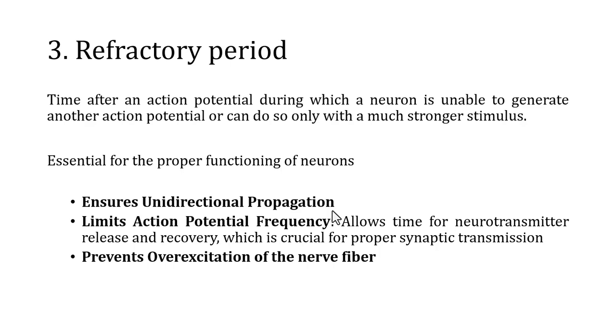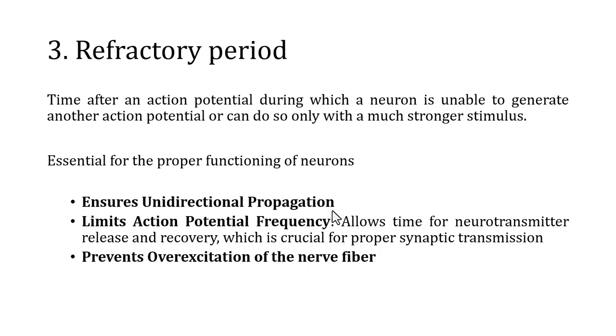Why does it happen? What is the significance of refractory period of a nerve fiber? It helps to prevent signals from going backwards. So, the refractory period ensures that the nerve signal only travels forward and doesn't go backward. It also controls how often signals are sent.